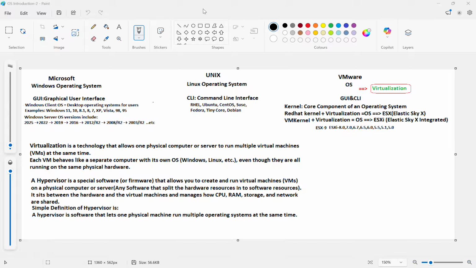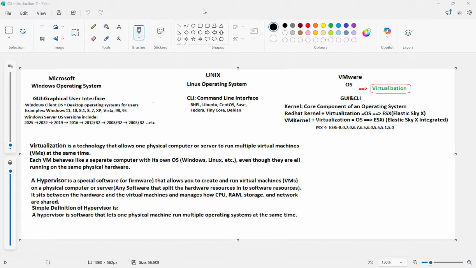If you see in server OS, the license part will be expensive, and it requires CALs, client access licenses. Okay, so this is about the Microsoft operating system, which is GUI, graphical user interface. We'll see now the Unix, Linux operating system. Okay, what is the Linux operating system?